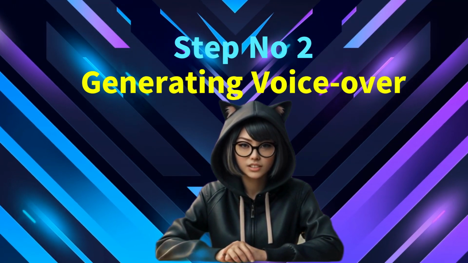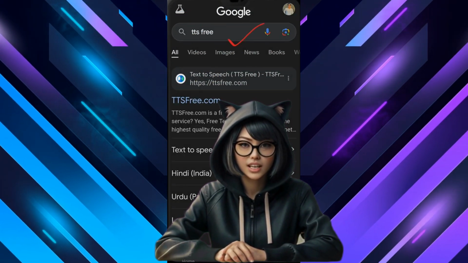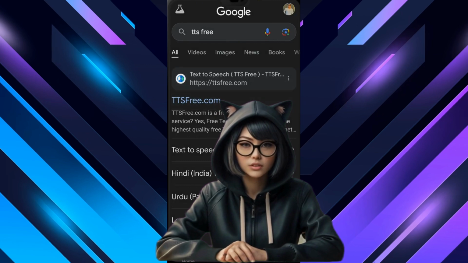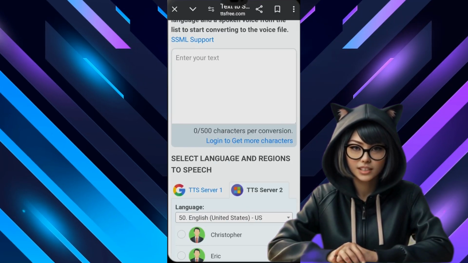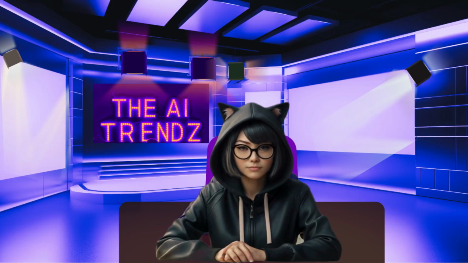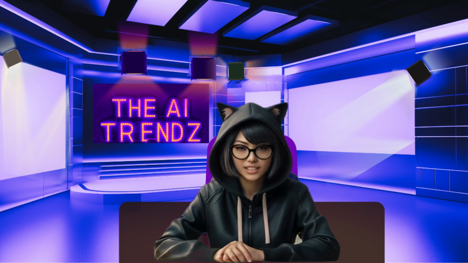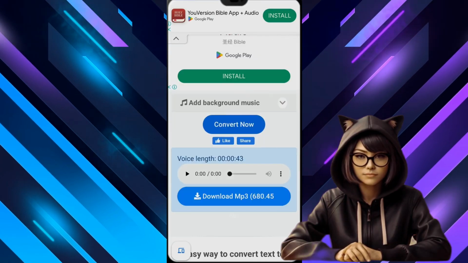Now comes step number 2, which is generating a voiceover. For this, we will go to Google and search for TDS Free and tap on the first link to open it. Here, you will find many character voices. Select your language according to your script. Now paste the story you generated from ChatGPT in the box above, and then tap on the Convert Now option below. Our voiceover will be generated, and we will download it from here.